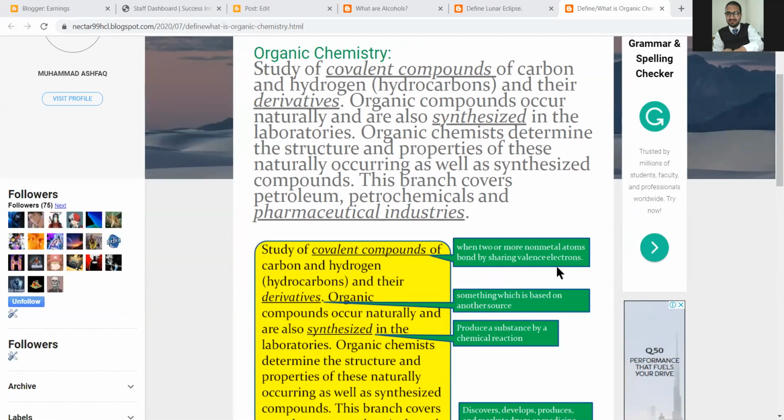What is a valence electron? The electron that is present in the outermost shell of the atom, that we name as valence electron or valence shell. Again, covalent bond is simple, the sharing of electrons, which are present in the non-metal atoms. Very easy. Like carbon and hydrogen, and we name them hydrocarbons. Till here about hydrocarbons. If you have any question, please type no.